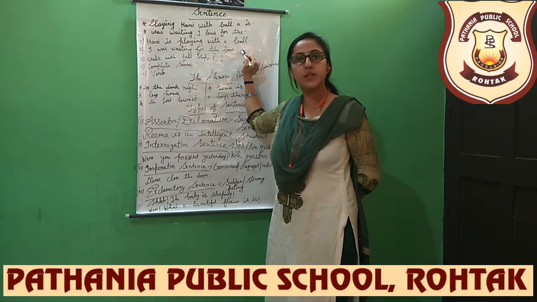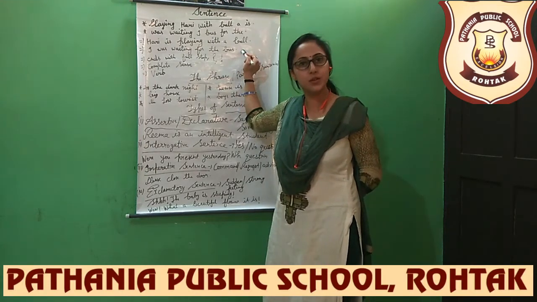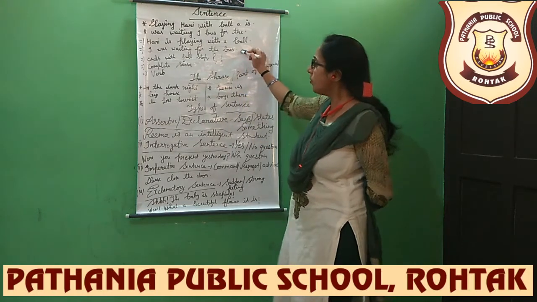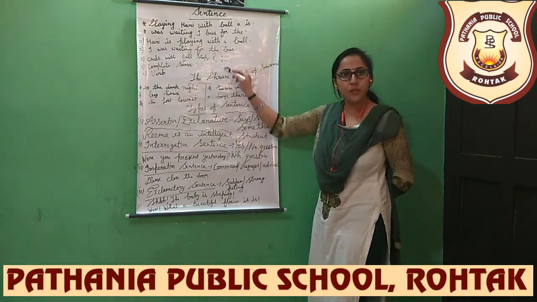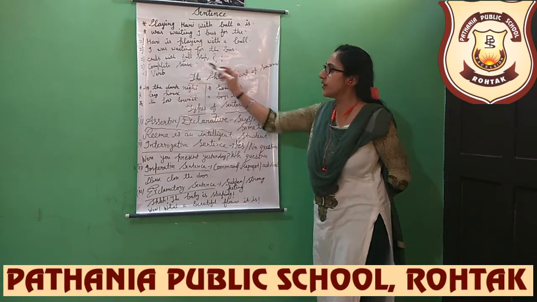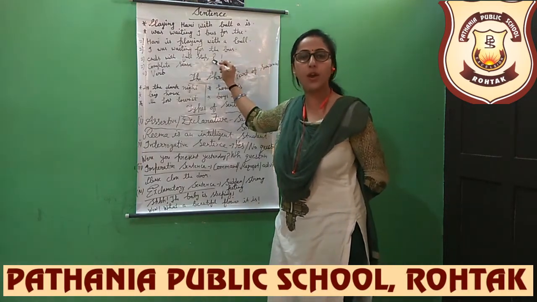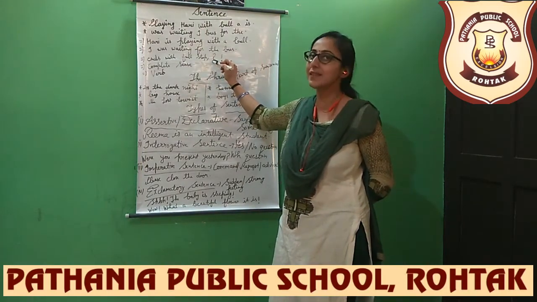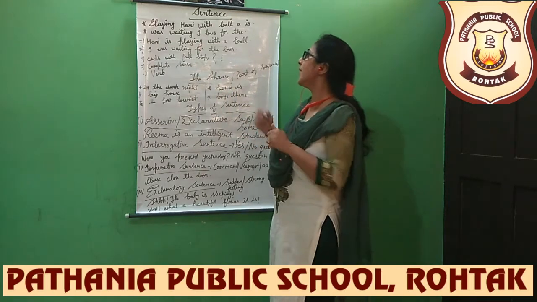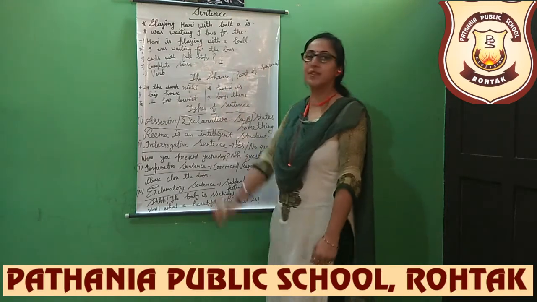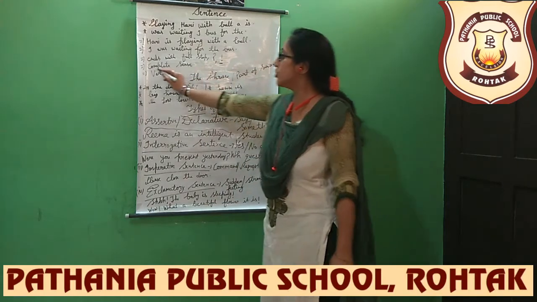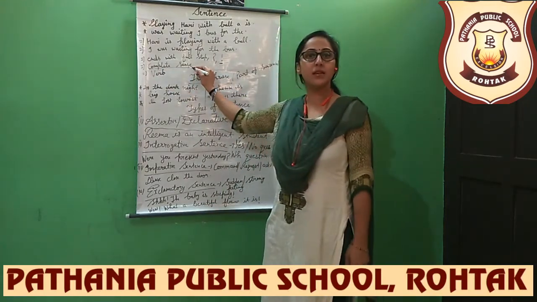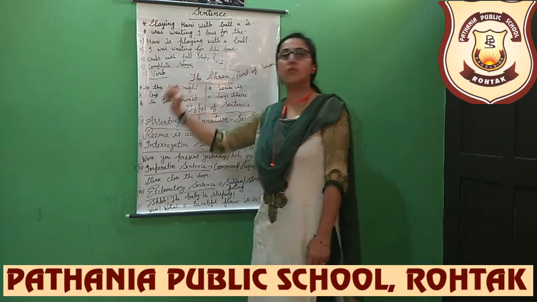Okay, I hope the definition of a sentence is quite clear to all of you. Now, beta, the three main points of a sentence, as I told you: it ends with a full stop, question mark, or an exclamatory mark. What do you mean by exclamatory mark? This is called an exclamatory mark. Next, it should have a complete sense. Next, it must have a verb.